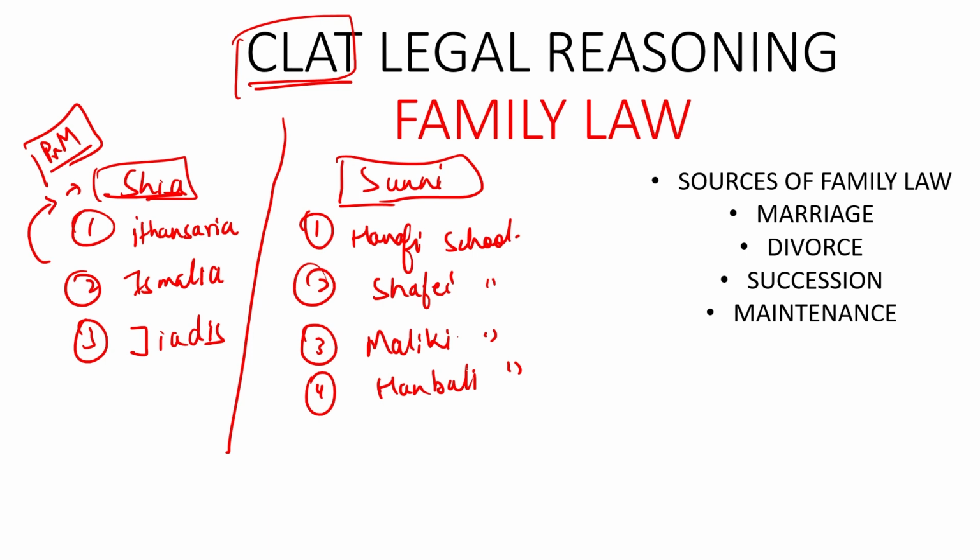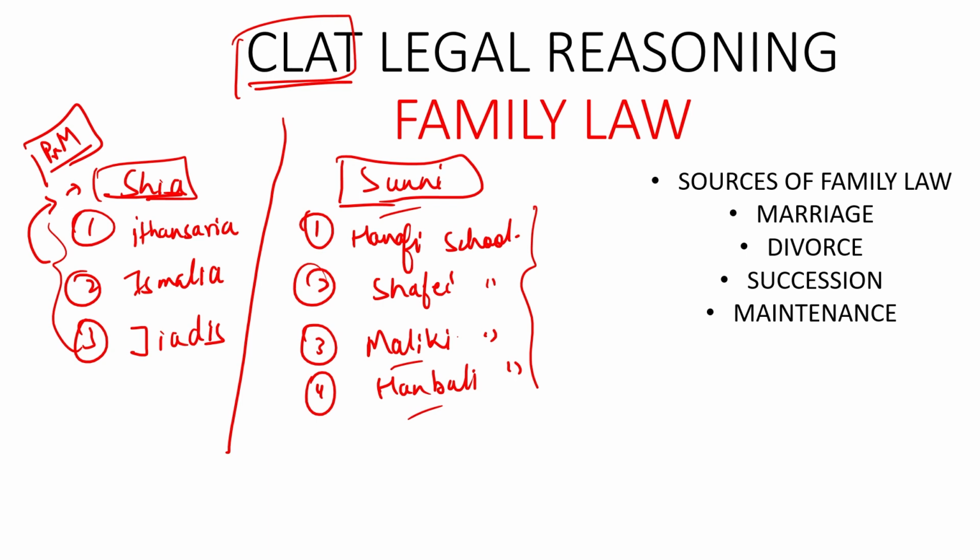So these four, the names are very important. You need not go and delve deep into what exactly has been mentioned in those particular schools, but you need to understand that there is a difference in the ideology of all these schools. These three schools, Ithna Ashari, Ismailia, and Jihadis, follow the same ideology, and in the same way, the Hanafi, Shafi'i, Maliki, and Hanbali schools of the Sunni sect follow a different ideology. So the names are important. I would request you to just understand the names. Don't delve deep inside the philosophies.